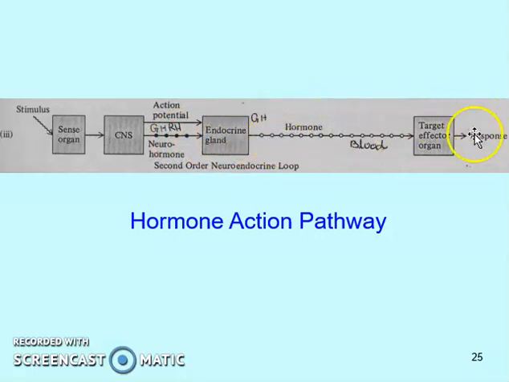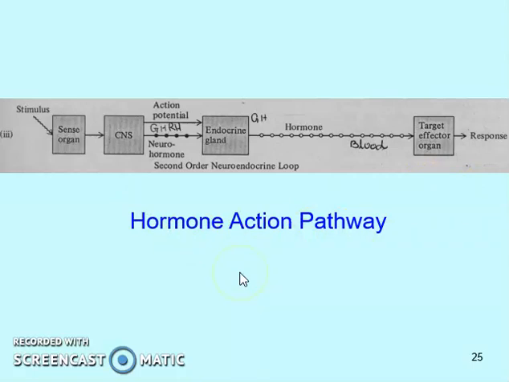Growth hormone acts upon almost all cells of the body, which are the target effector organs, through blood again, and generates a response, that is growth: increase in size, increase in length and height, increase in growth in general. So this is a hormone action pathway, one example.